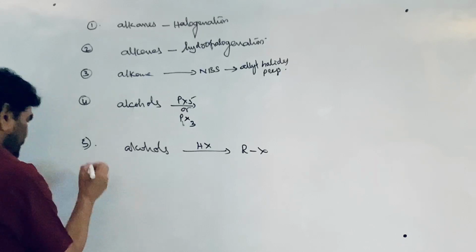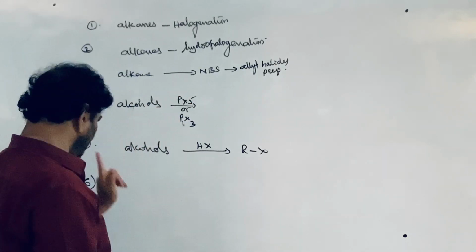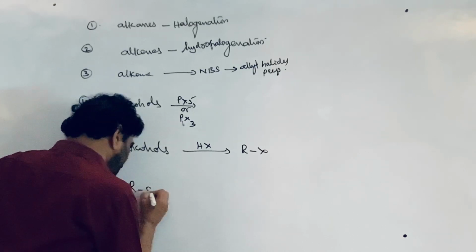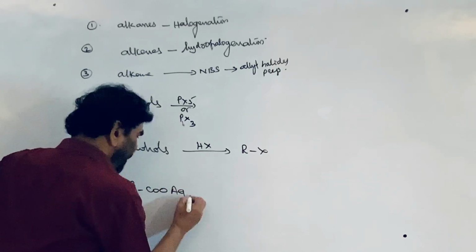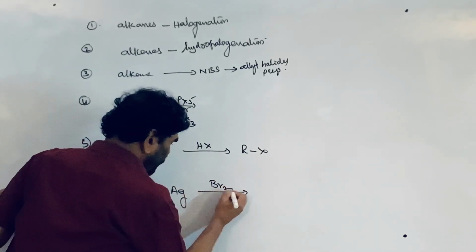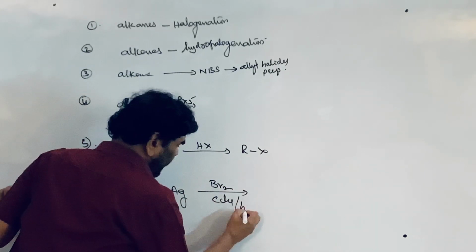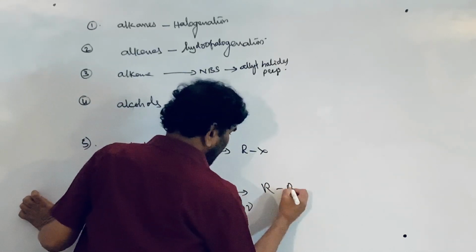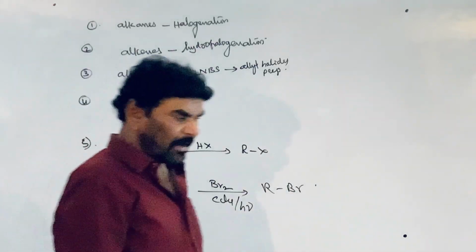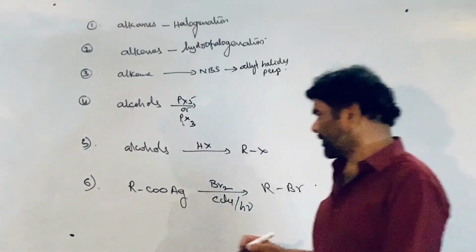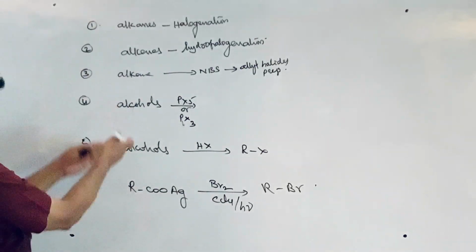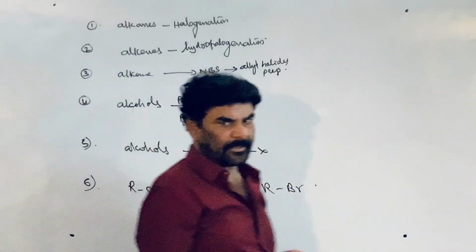And the sixth one is the preparation of the alkyl halides from the silver salt of carboxylic acid. That is the Hunsdiecker reaction, with bromine in carbon tetrachloride and light, where RBr is formed. These are the preparatory procedures of the alkyl halides.